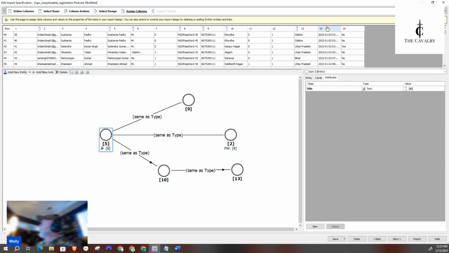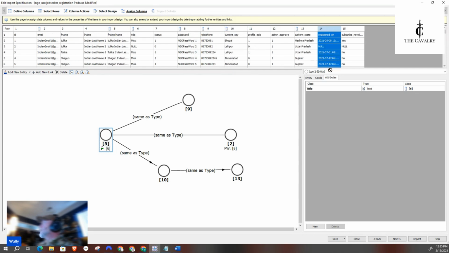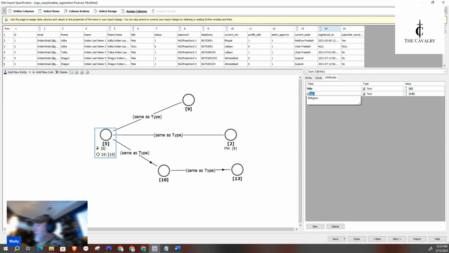Well, I think what we'll do for that is, let me go back up here, registered on. Let's drag that down as a describer. REG. I'll just write registration. Or actually, I'll just do date and I'll know it.